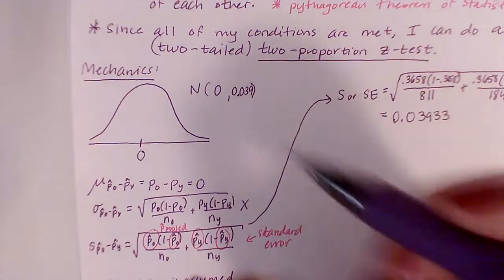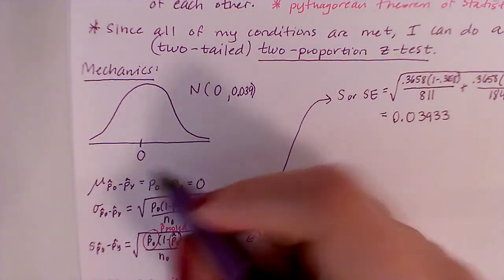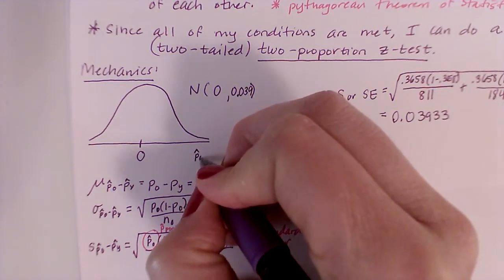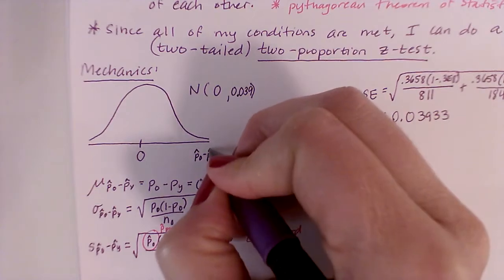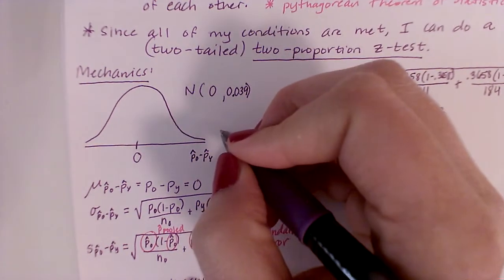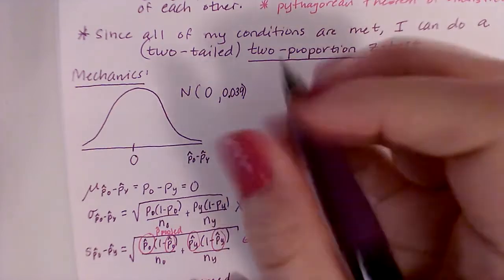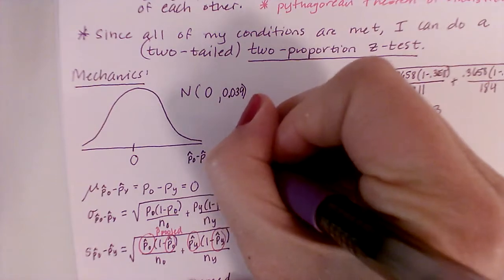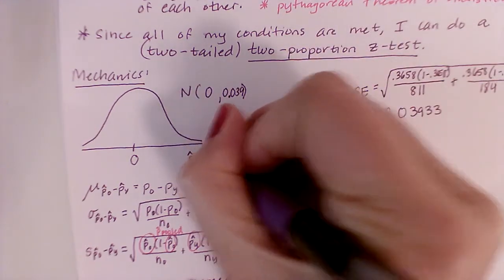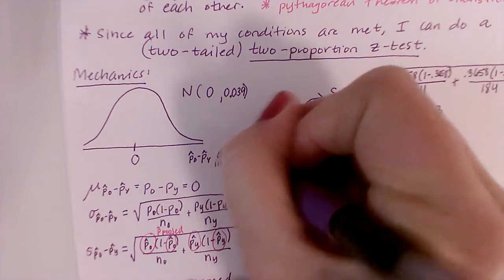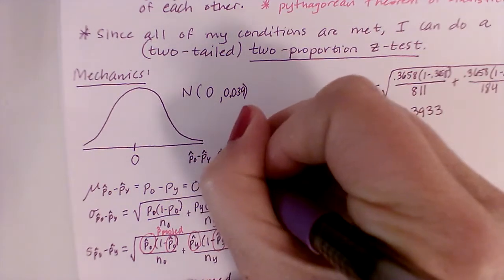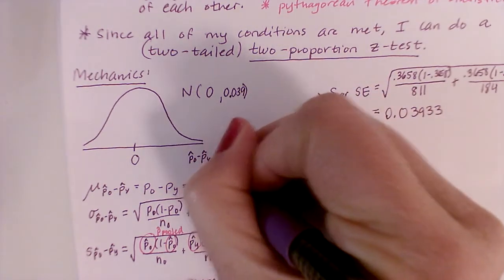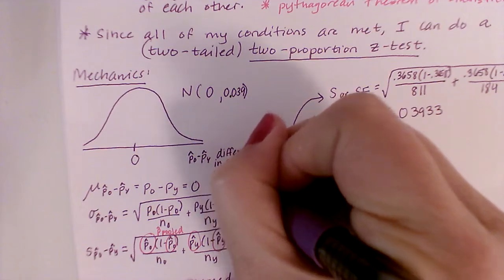So if we go back to the original problem, if this little thing is going to be referring to p hat, so this is going to be PO hat minus PY hat, if we're labeling our graph here, this is the difference in snoring proportions of old and young adults.